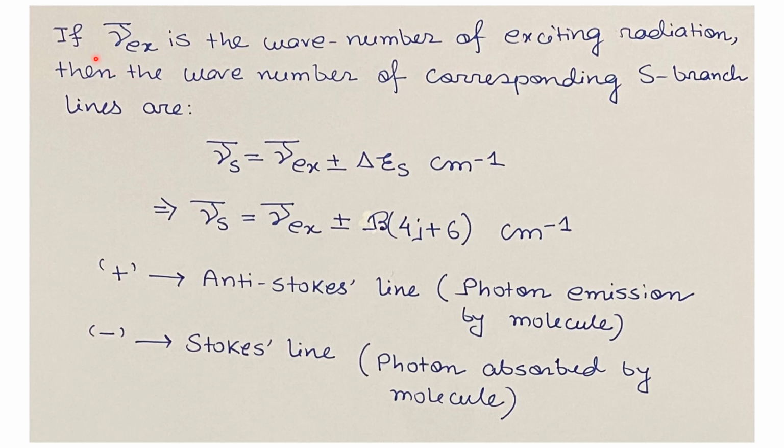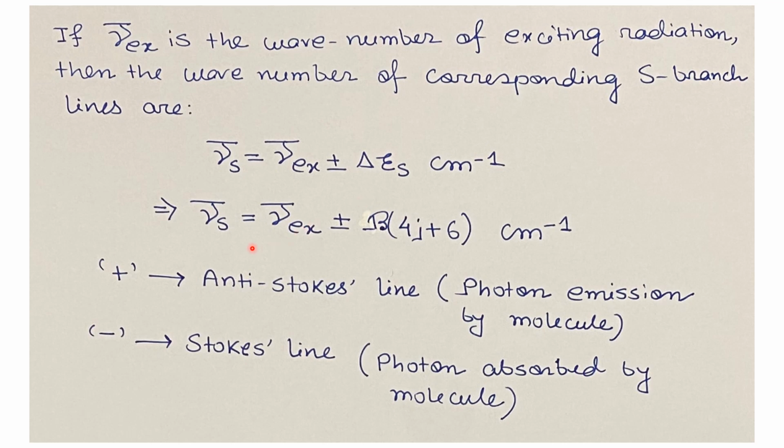Now, if nu Ex bar is the wave number of the exciting radiation on this molecule, then the wave number of the corresponding S branch lines are nu S bar equals nu Ex bar plus minus delta E_S centimeter inverse. So here nu S bar is the wave number for the corresponding S branch line, nu Ex bar is the wave number of the exciting radiation, and delta E_S corresponds to the wave number for the allowed transition in that S branch line.